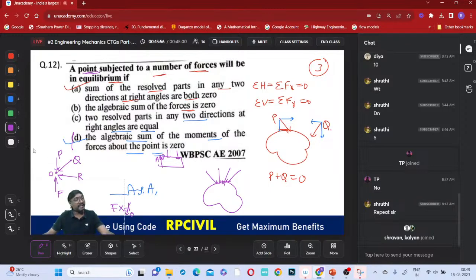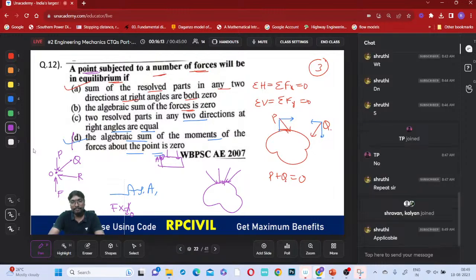So the moment created by force P, force Q, or any force will be 0 only. There is no question of moment. Now tell me, will the moment equilibrium condition sigma M equal to 0 be applicable here or not applicable, all of you?